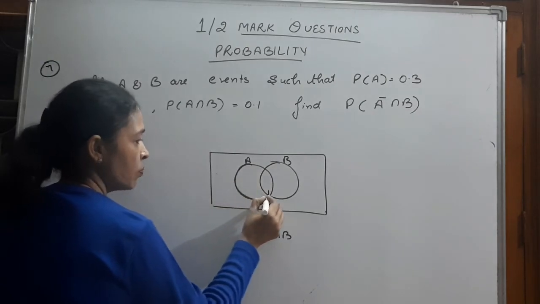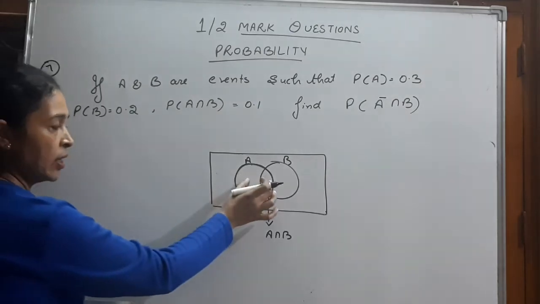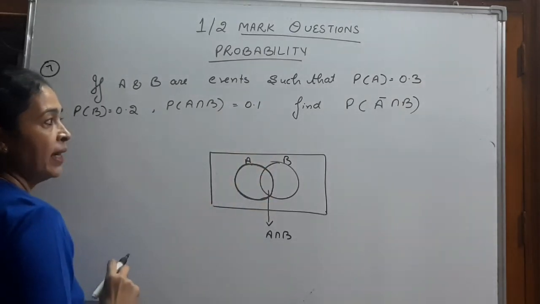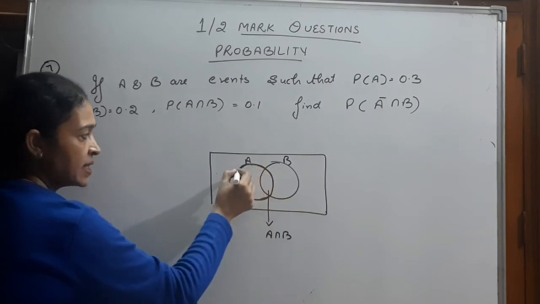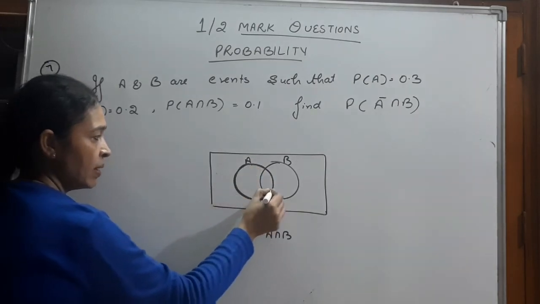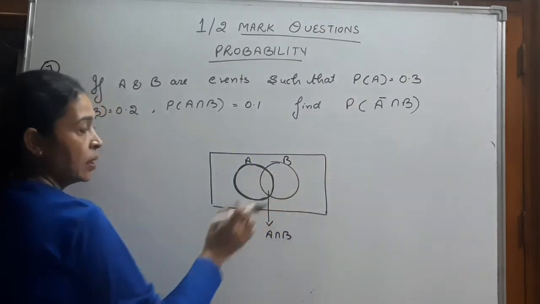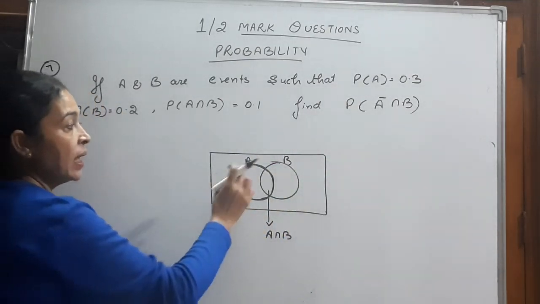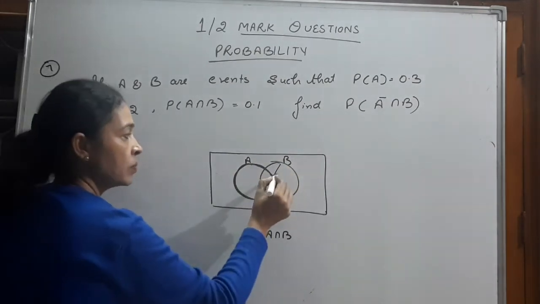This is the area of A, probability of A. We have to find which area is common between A complement and B. Except this area, the whole area will be in A complement intersection B. Which area is common in A complement and B?